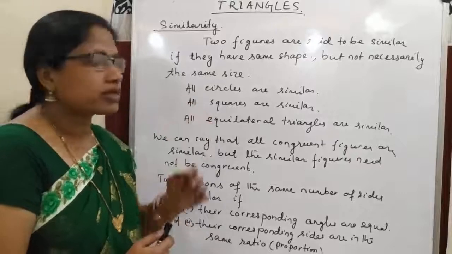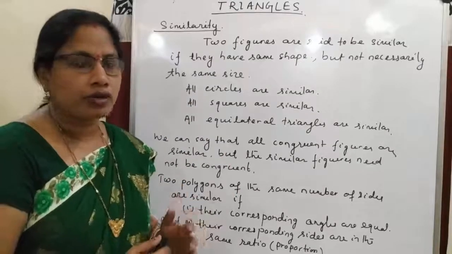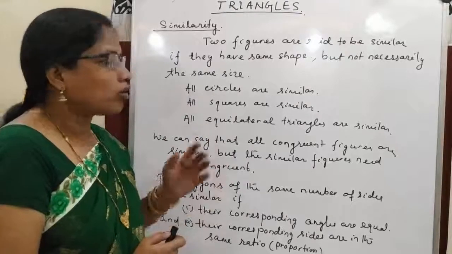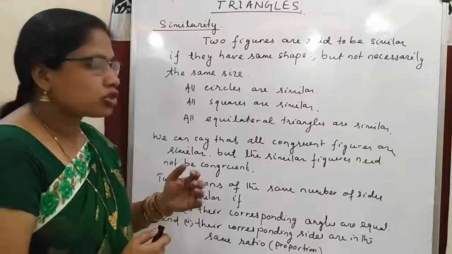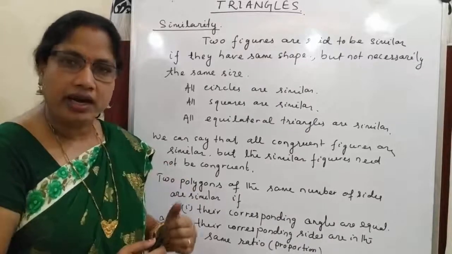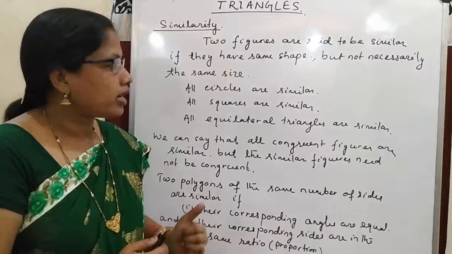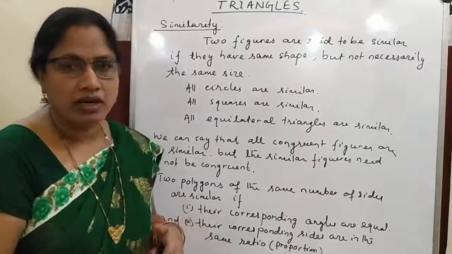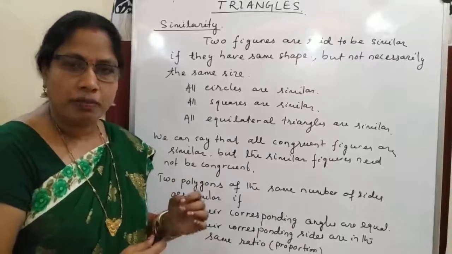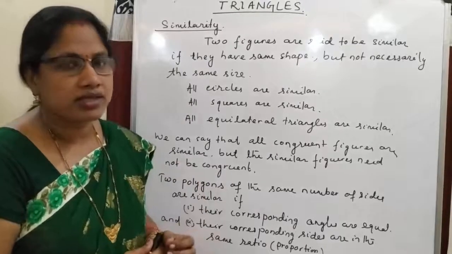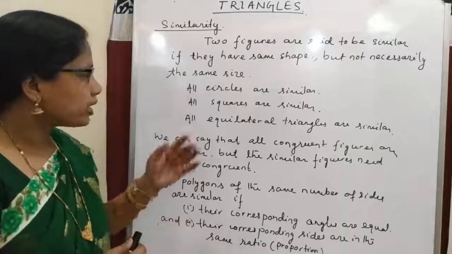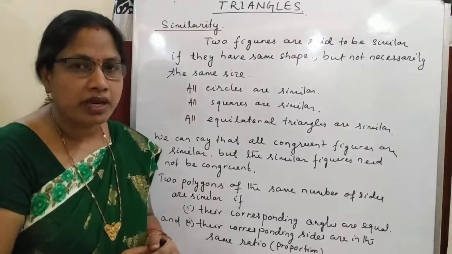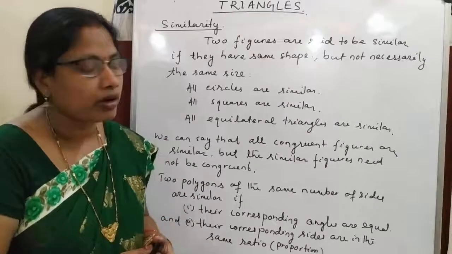That means all the circles are similar. Previously we know that the circles having the same radius are congruent, but all the circles are similar. The squares having the same side are congruent, but all the squares are similar. And all equilateral triangles are similar. So here we conclude that the figures having the same shape are said to be similar. So we can say that all congruent figures are similar, but all similar figures are not necessarily congruent.